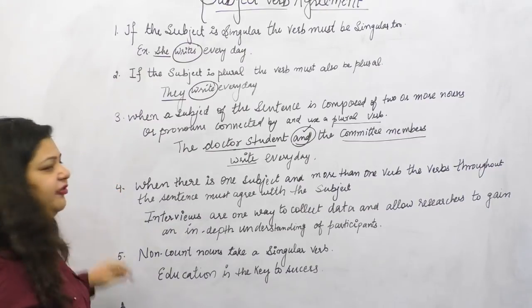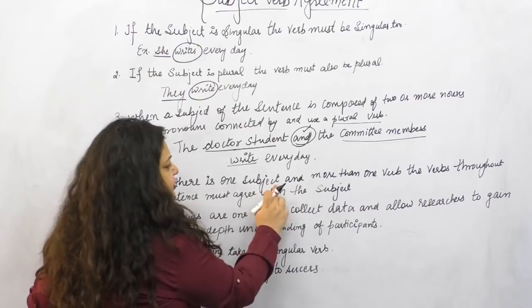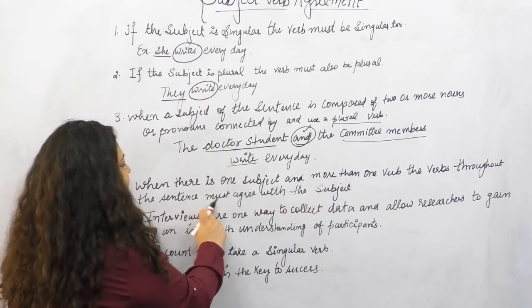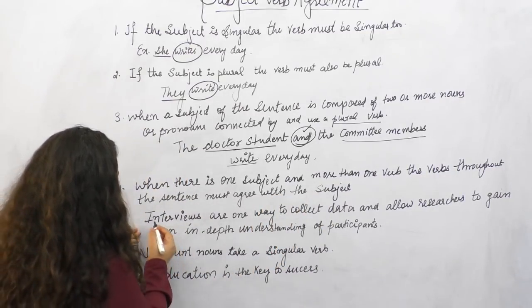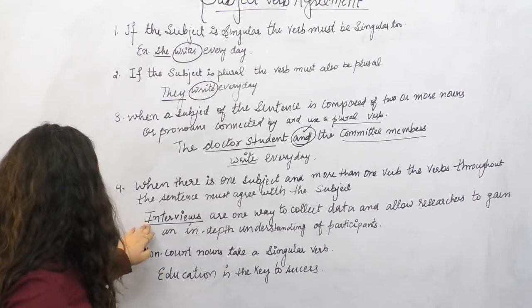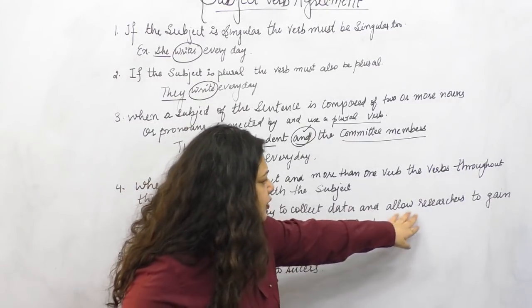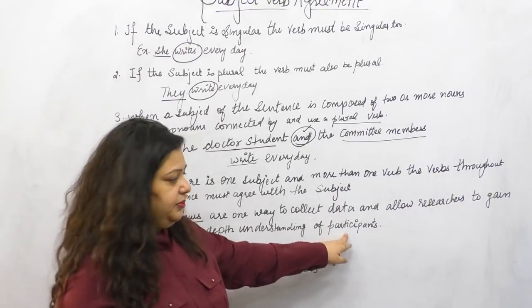Now see rule 4. Rule 4 says, when there is one subject and more than one verb, the verb throughout the sentence must agree with the subject. Now see here, my subject was plural. Interviews are one way to collect data and allow researchers to gain an in-depth understanding of participants.